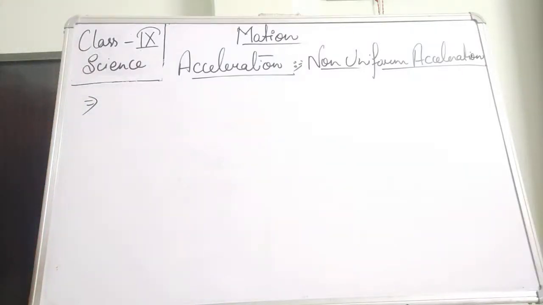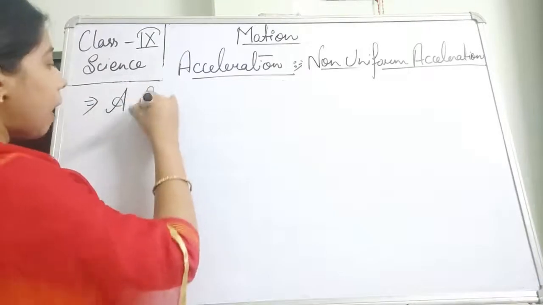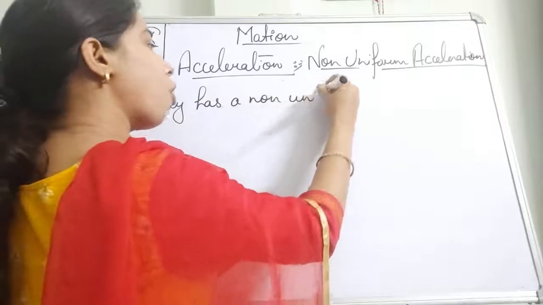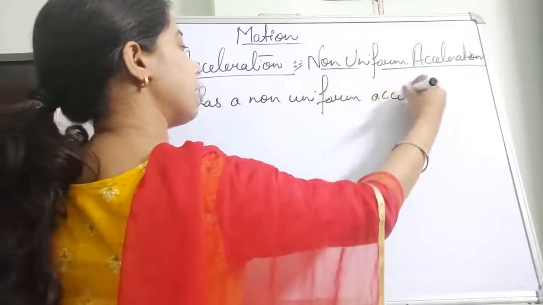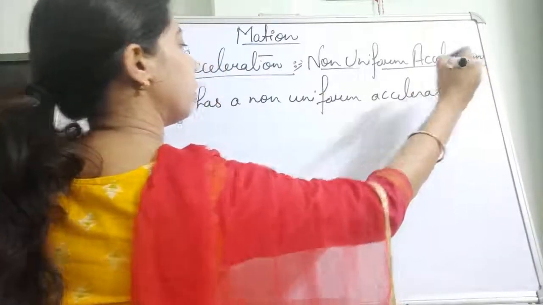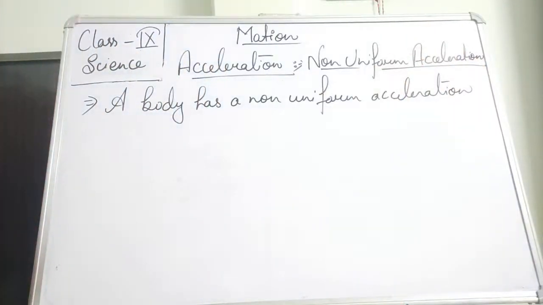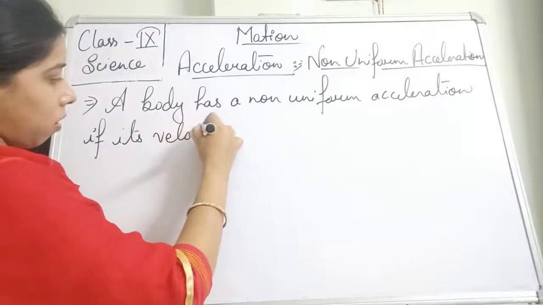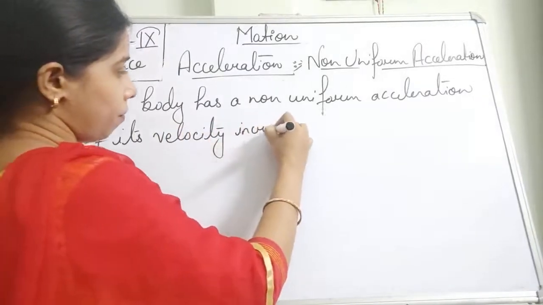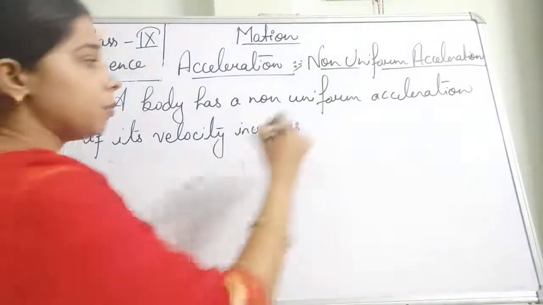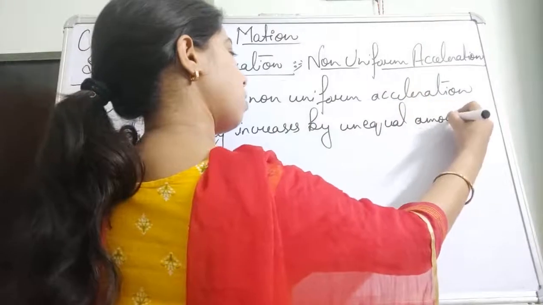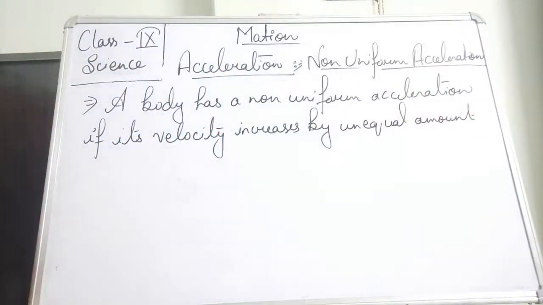So we can define the non-uniform acceleration: a body has a non-uniform acceleration if its velocity increases by unequal amount in equal interval of time.